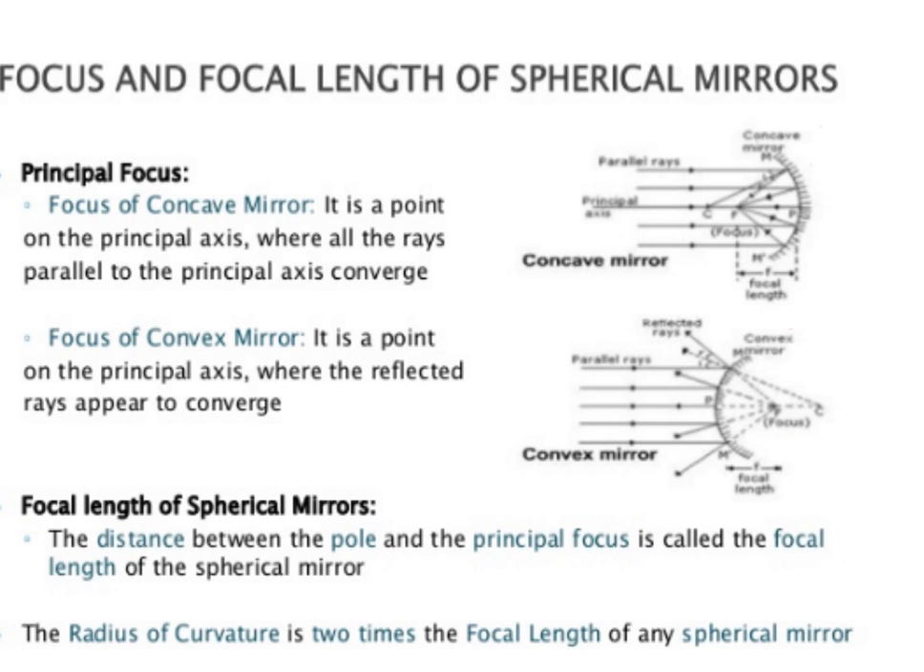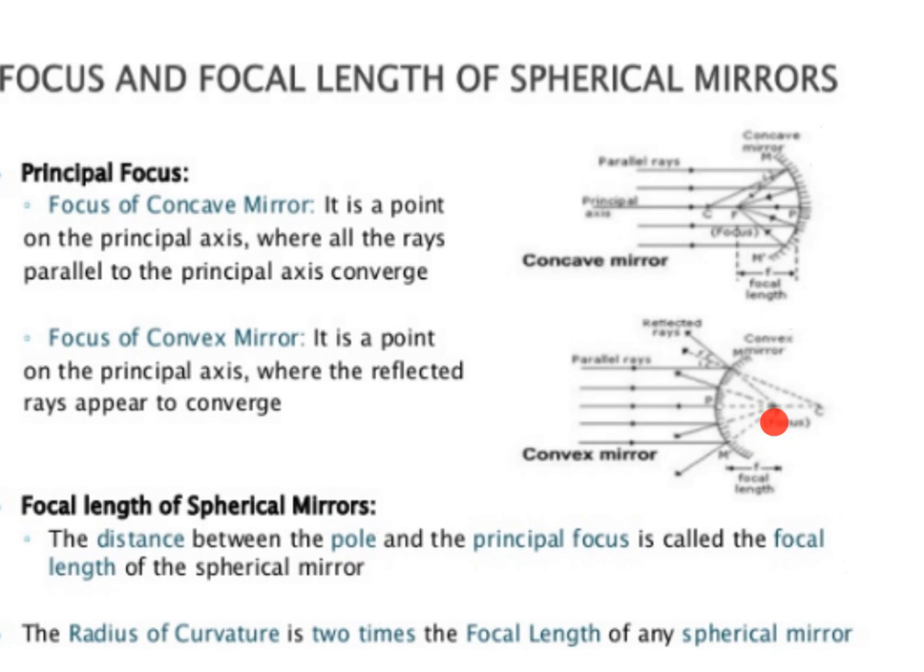Then also the focal length of a spherical mirror. The focal length of a spherical mirror is the distance between the pole and the principal focus. Then the radius of curvature is 2 times the focal length of the spherical mirror. What is the radius of curvature? Radius of curvature is the distance between the center of curvature and the pole P.